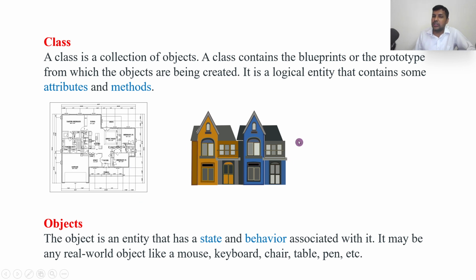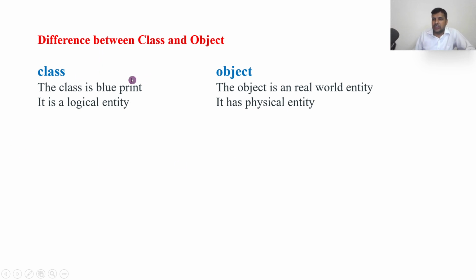Now let us see how this helps us in programming. First, let us see the difference exactly, so you can understand clearly before going to the program. A class is a blueprint. An object is real world, meaning it exists really. A class is a logical entity, it doesn't exist physically, but an object is a physical entity and exists physically.